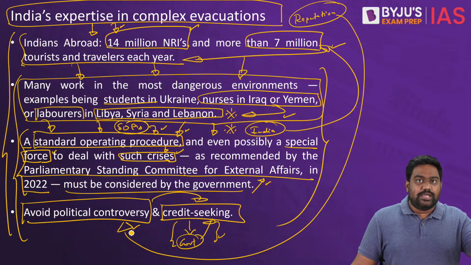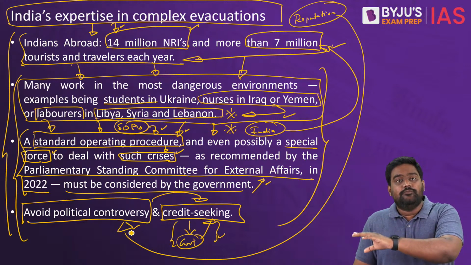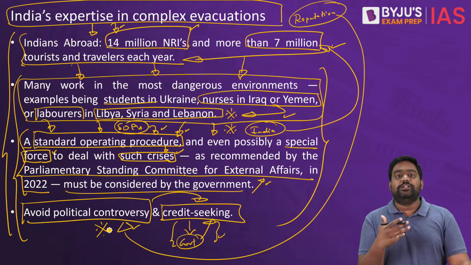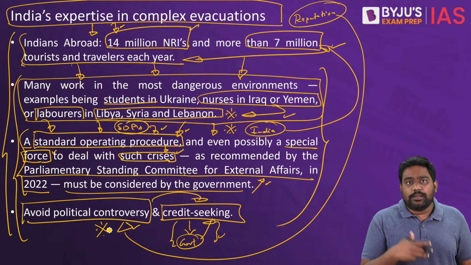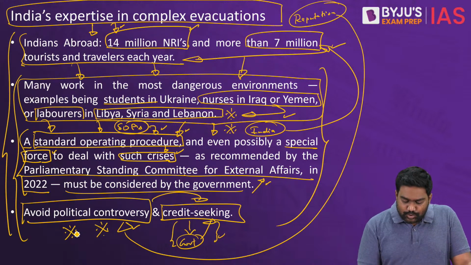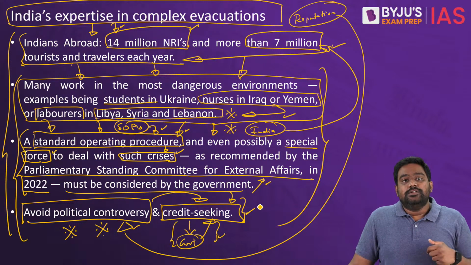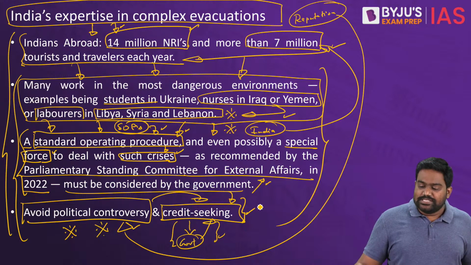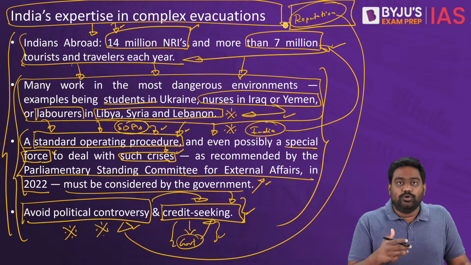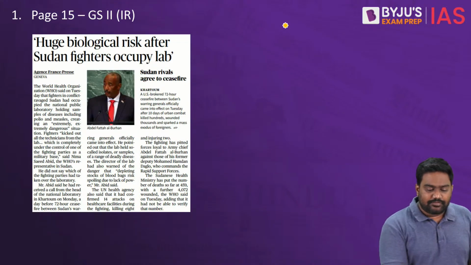On the recent evacuation of Haki-Piki tribe members from Sudan, a political controversy broke out between Foreign Minister Jaishankar and former CM of Karnataka, Siddaramaiah. A Twitter spat broke out between them. It was an unnecessary political controversy which was initiated by both the politicians. And similarly, it has been noted that the government tends to engage in credit-seeking behavior. This is to please the domestic audience, right? This is something that should be avoided because playing politics over these issues is going to harm India's reputation, and it could even compromise future missions to evacuate your citizens if they are trapped in such conflict zones. So this is what we need to take away from these articles.